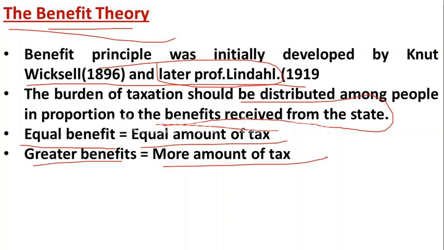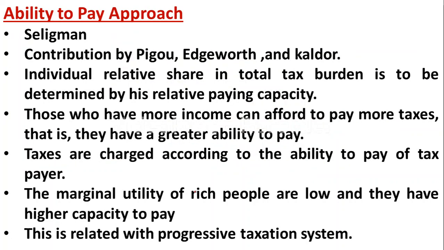It means that the rich will pay more tax, and the poor may pay less tax. The people who are receiving less benefits from the government have to pay less tax.